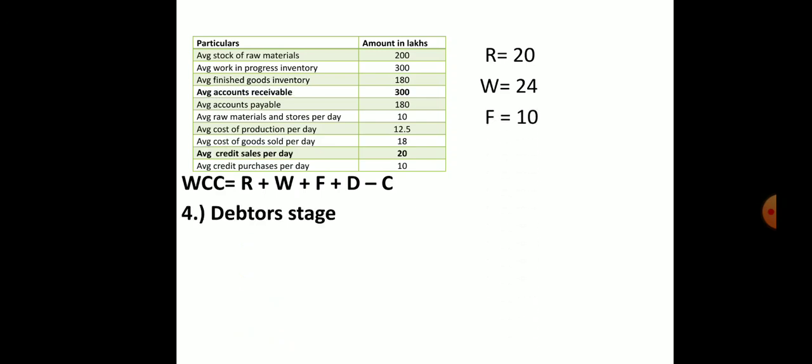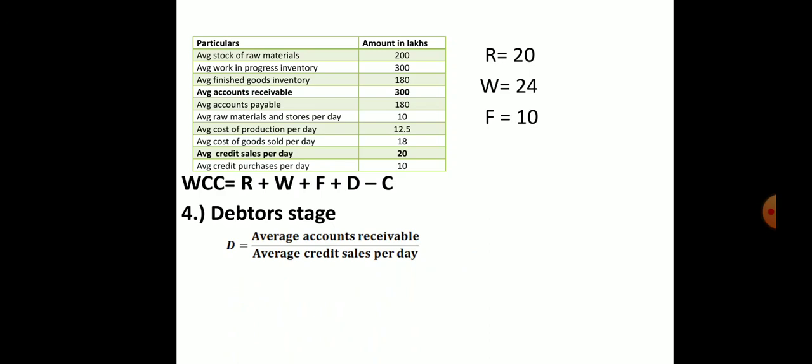So next we have D. D is the debtor stage. D is average accounts receivable divided by average credit sales per day. You have to remember this formula, students, because we have only 5 formulas in this.